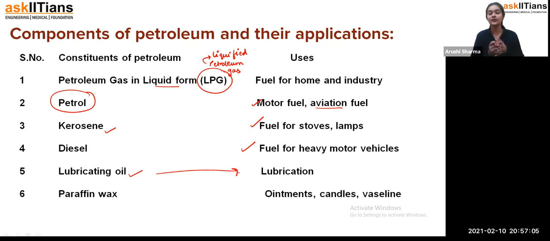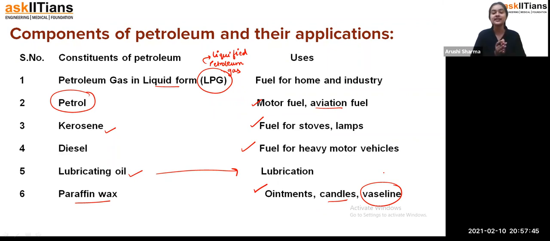So that lubricating oil, students, is used for the lubrication purpose. If you have seen, when we ride our bicycle, sometimes it does not move properly. So maybe your father uses some lubricating oil for that, so that it starts functioning properly. Paraffin wax, students, is used in the formation of ornaments, candles, Vaseline. Vaseline we use generally in winter season, because when our skin is getting dry and we use that Vaseline, our skin becomes soft and it's not dry, it becomes somewhat hydrated.